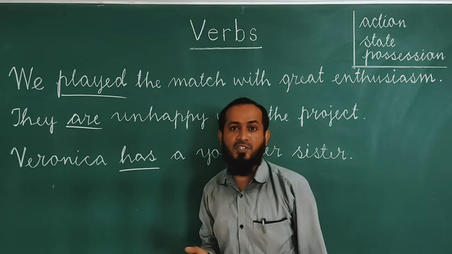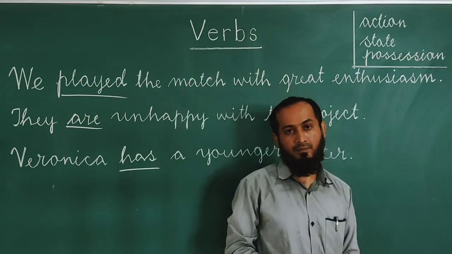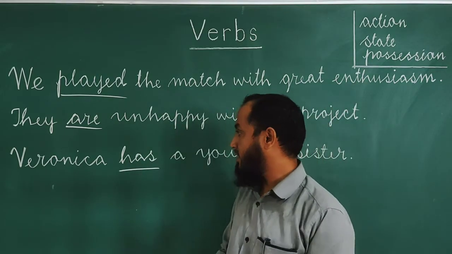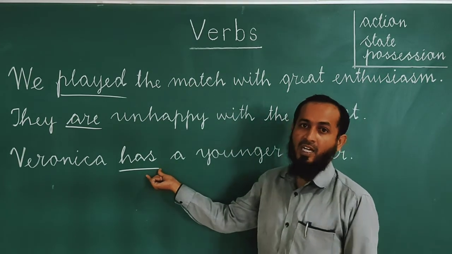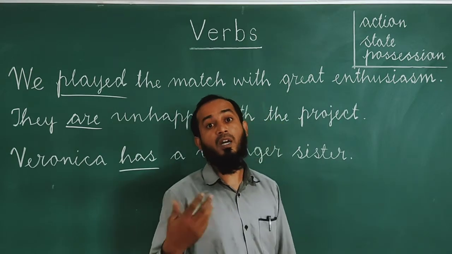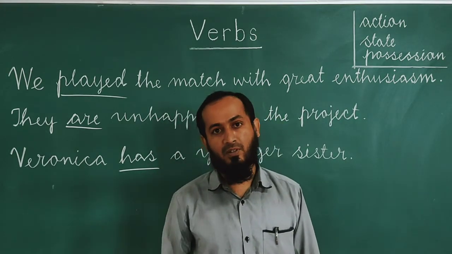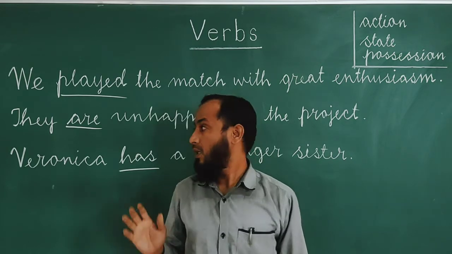It indicates state, or we can say a state of being. In the third sentence, the verb is has. It indicates possession. What you have? What you had? Etc. Clear?